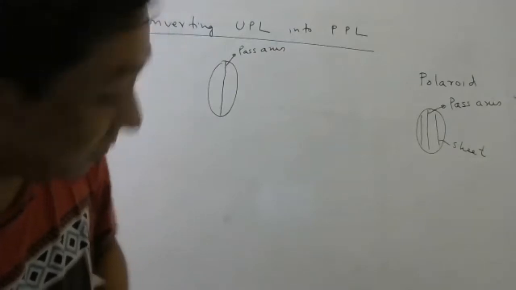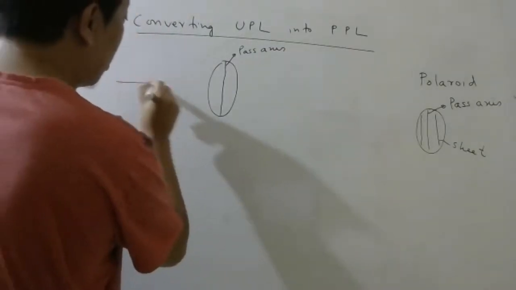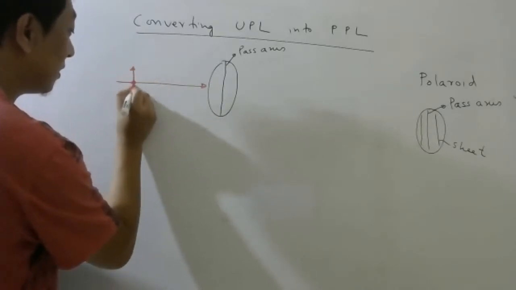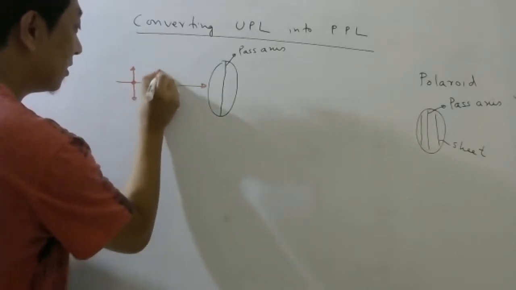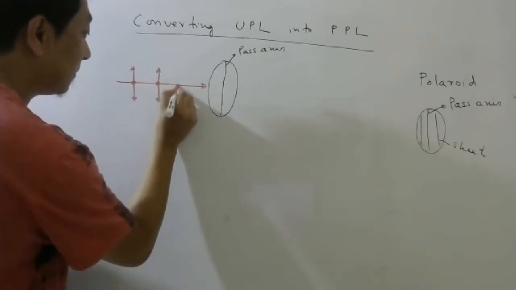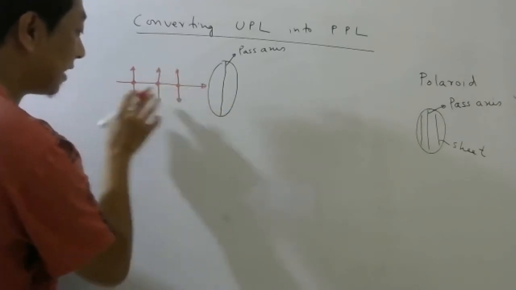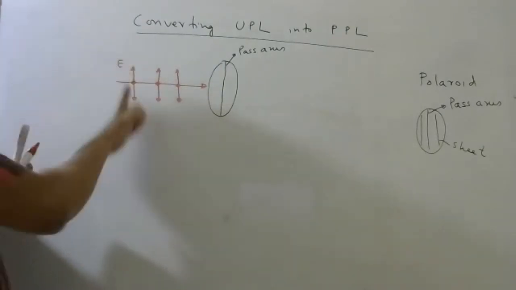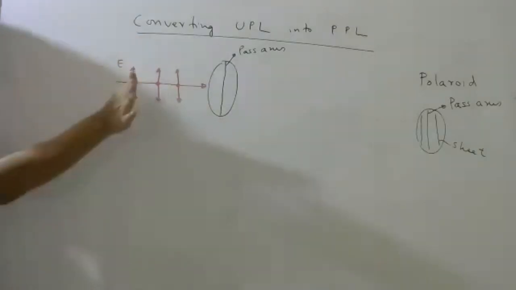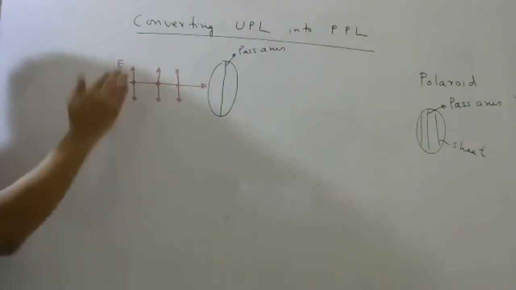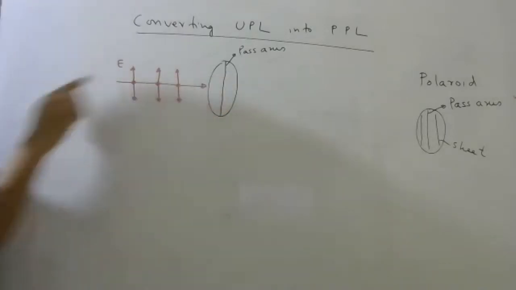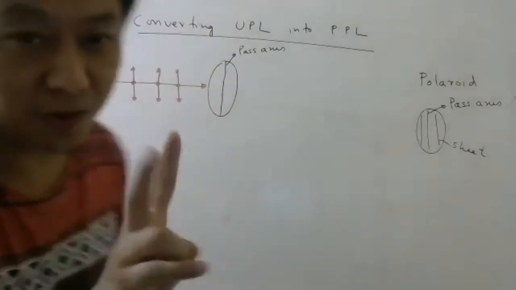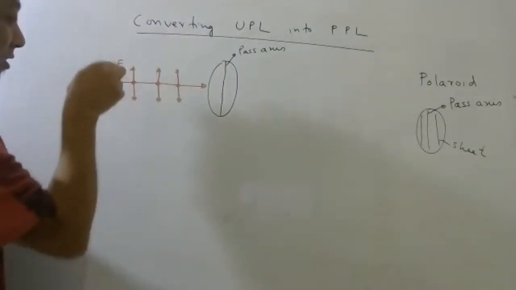then if you shine unpolarized light here, how do you represent unpolarized light? This way, right? Dots also, arrows also. That means in this light, electric field oscillates this way also, this way also. All oscillations are there, but perpendicular to the direction of propagation. But we don't have to show all the oscillations. We can show two components: this one, arrow and dot.